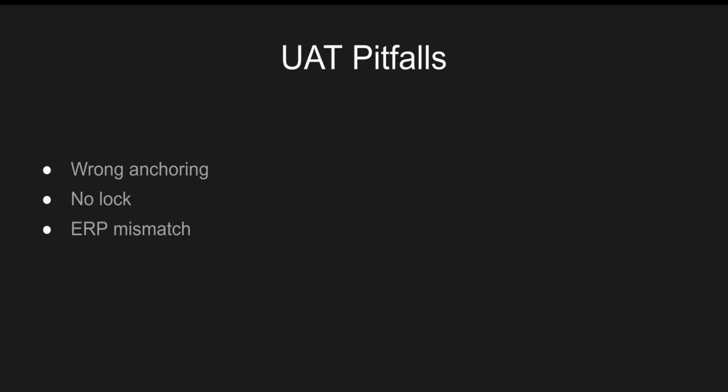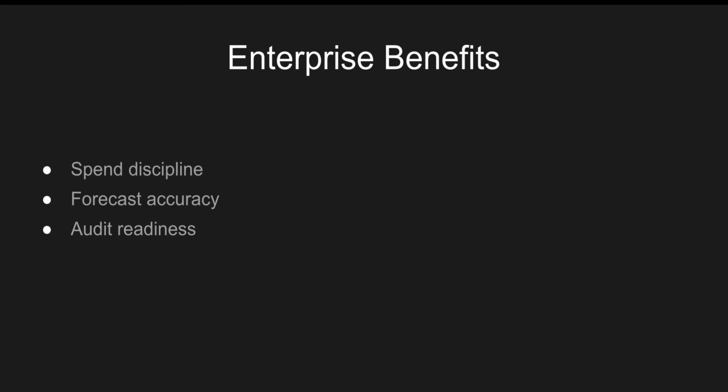Let's talk about the UAT pitfalls in the project. UAT fails because of wrong decisions or wrong anchoring related to funds, funds not being locked and being utilized after the expiry date or after the year end, ERP mismatches, overdraw or mismatched configuration, and parallel promotions not being blocked. These kinds of things will fail in UAT, or we can identify these things beforehand and fix them.